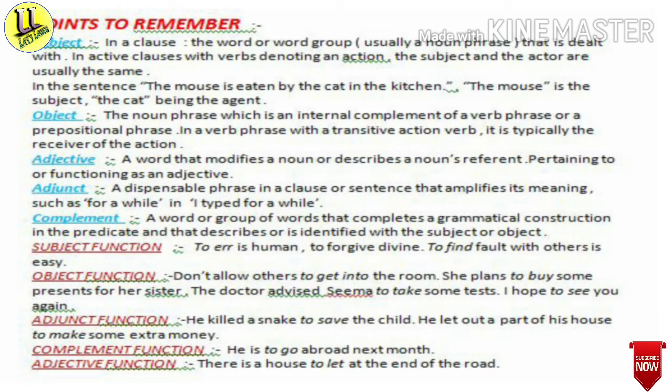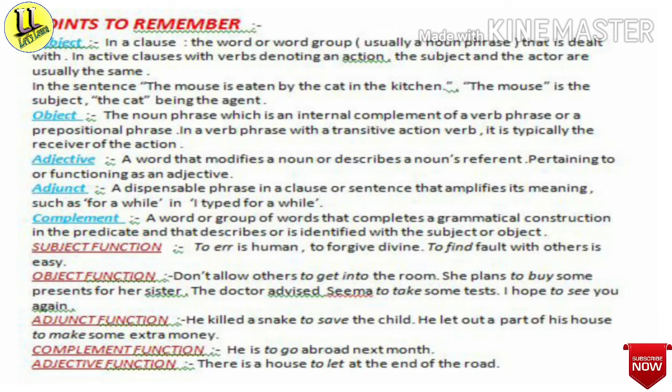In the sentence, the mouse is eaten by the cat in the kitchen, the mouse is the subject and the cat is the agent. Then about the object: the noun phrase which is an internal complement of a verb phrase or a prepositional phrase. In a verb phrase with a transitive action verb, it is typically the receiver of the action.